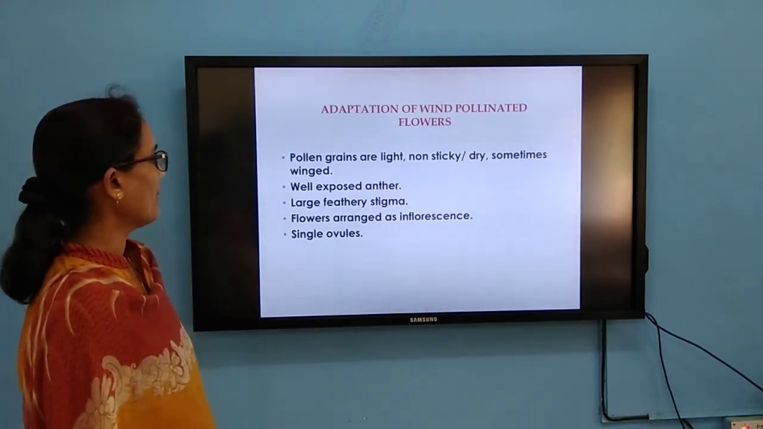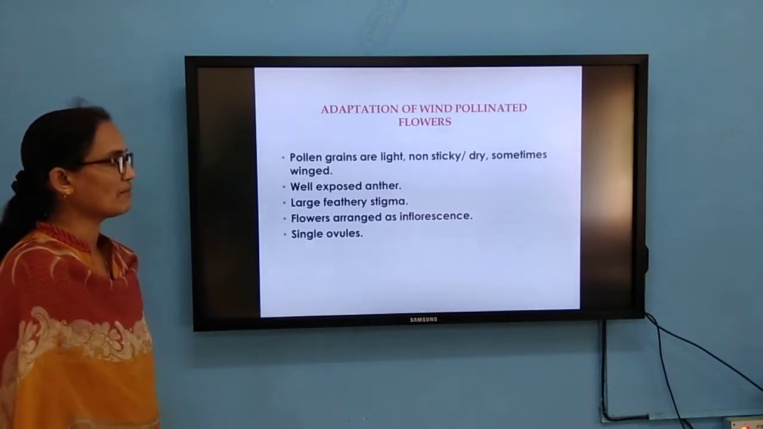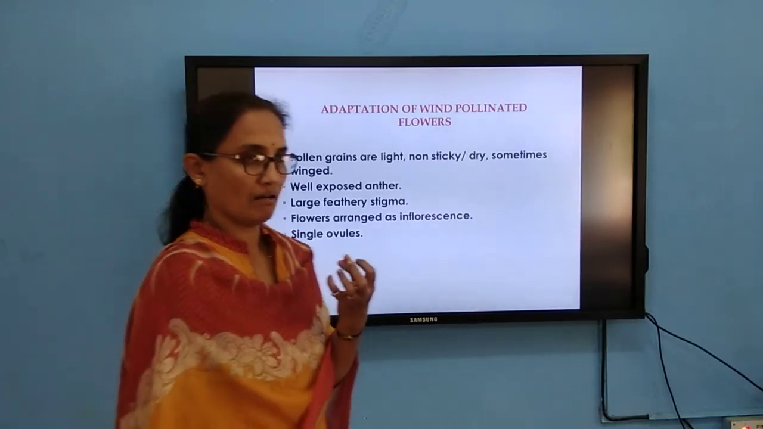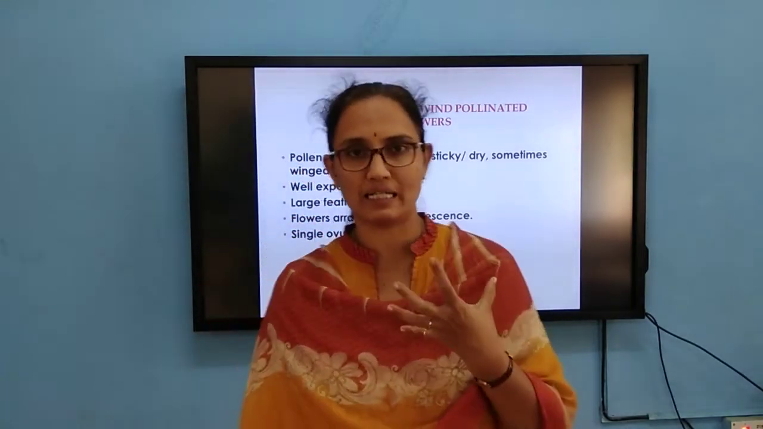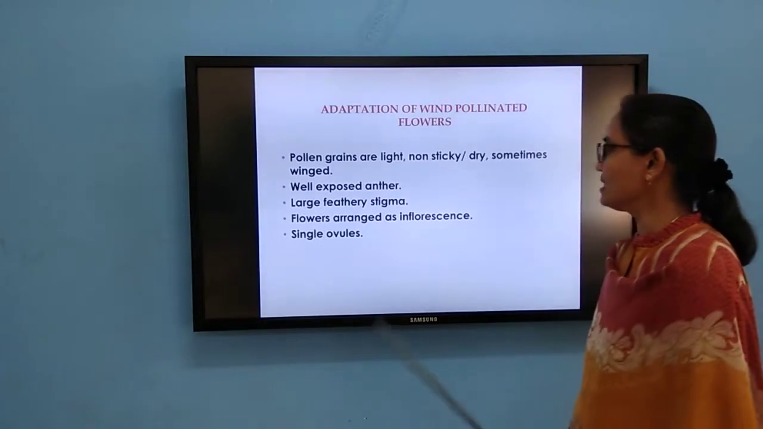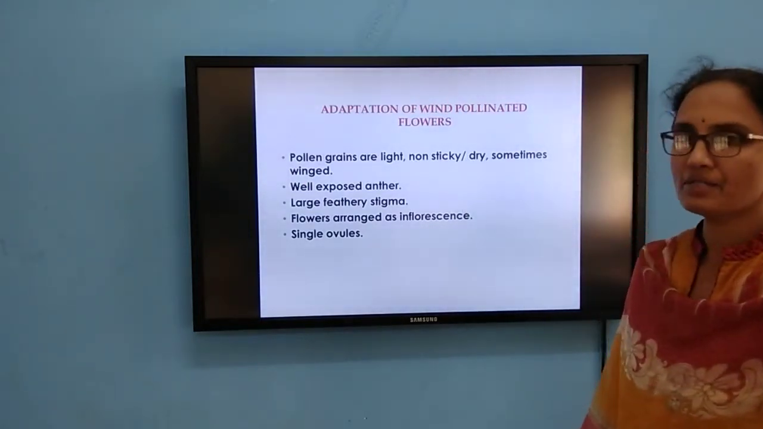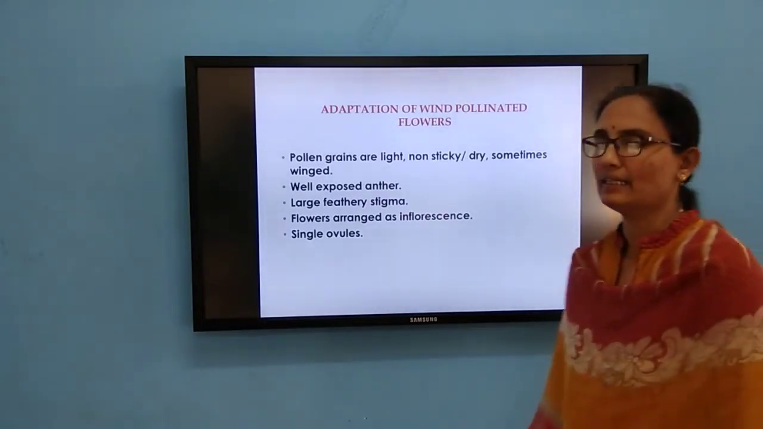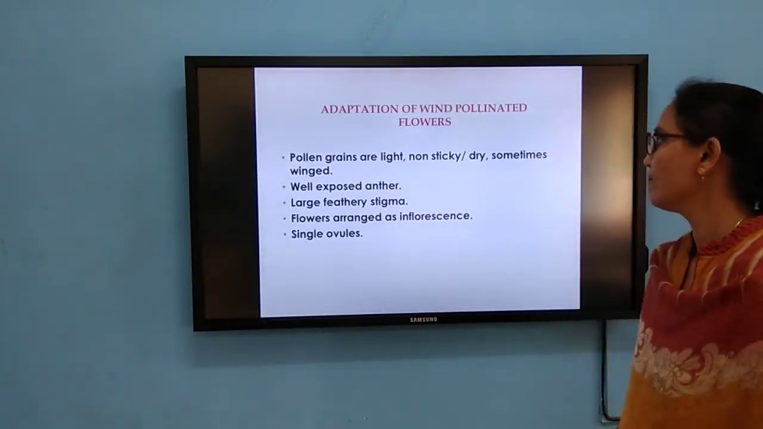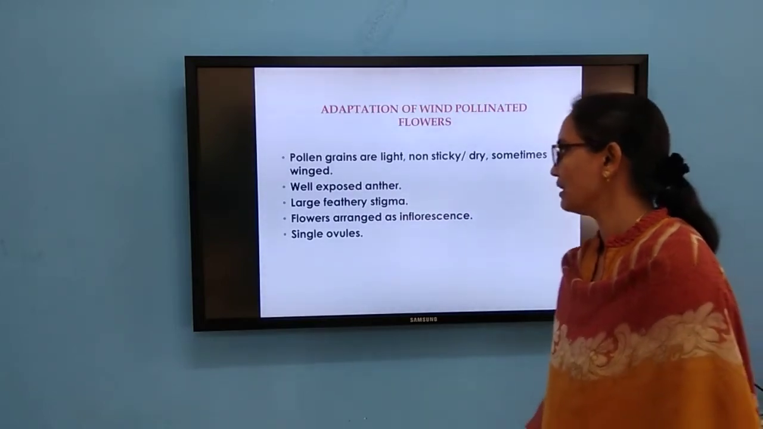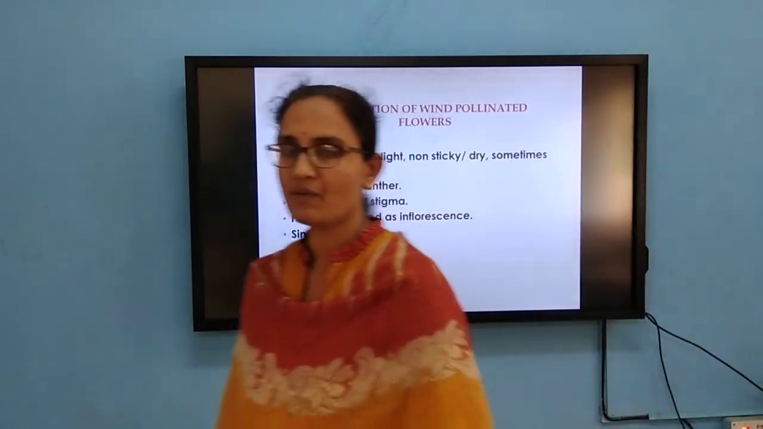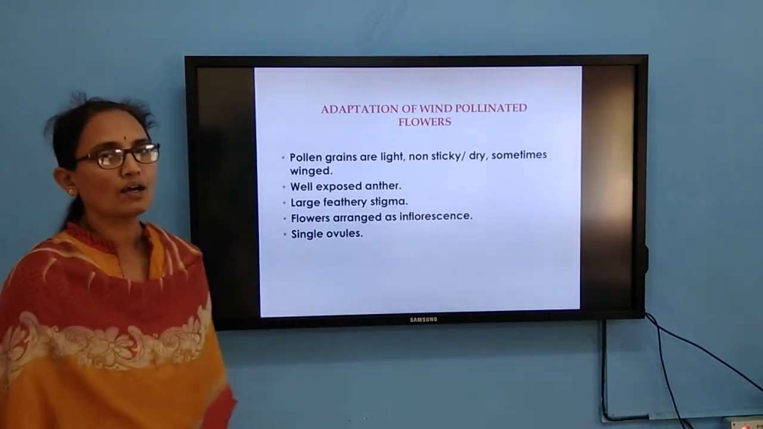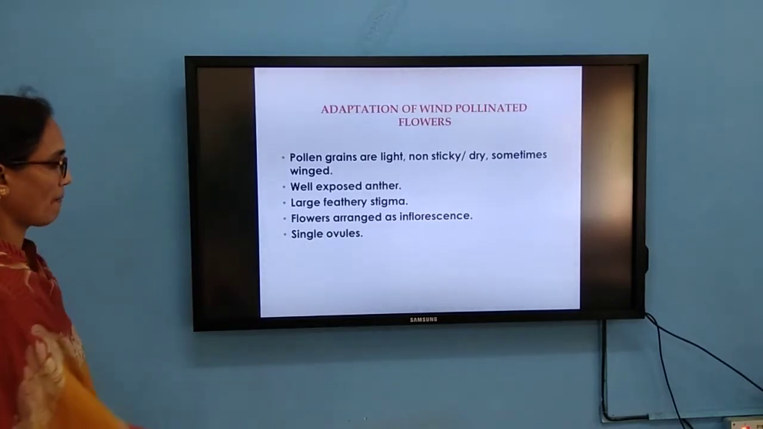Adaptations of wind pollinated flowers. In case of wind pollinated flowers, the flowers are produced in the form of bunches, inflorescence. The pollen grains are light and non-sticky, sometimes winged also. They have well exposed anthers, large and feathery stigma, and flowers are arranged as inflorescence. In case of these flowers, a single ovule will be present.